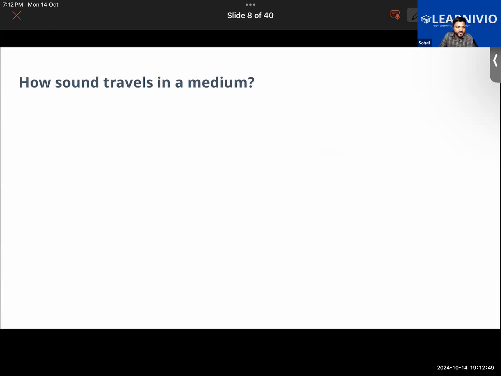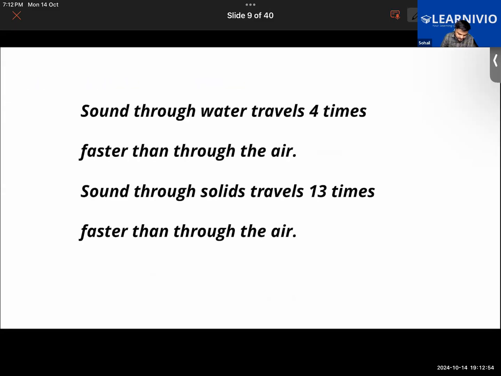So this is something we have learned right now: how sound travels in a medium. Further, if we talk about the medium, sound through water travels 4 times faster than in air, and sound through a solid travels 13 times faster than in air. Meaning that if you look at the speed of sound, by this statement we can clearly say that the speed of sound will be maximum in solids, then water, then air.